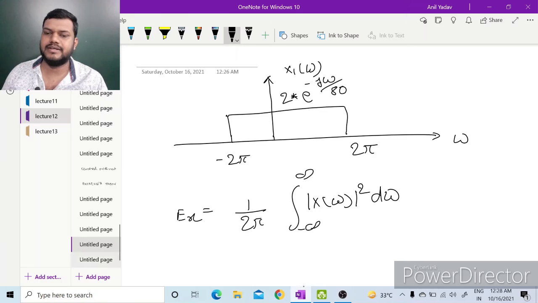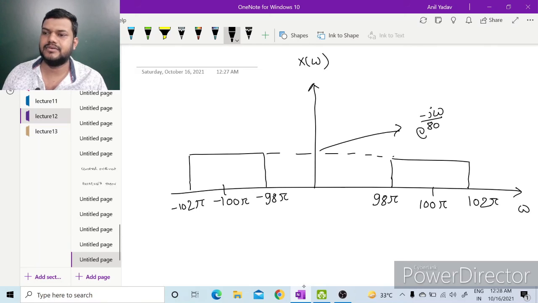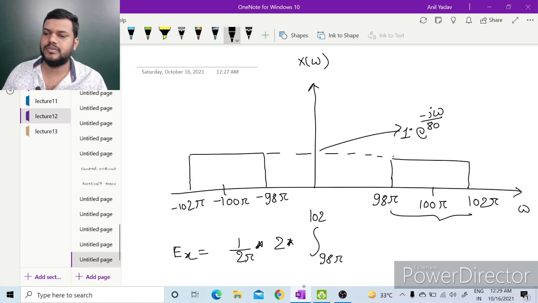The magnitude is 1 only, because here the magnitude is 1 and the phase is minus omega by 8. So the energy will be 1 upon 2 pi times the integration of this curve, and it will be 2 times from 98 pi to 102 pi, with amplitude 1 square, d omega.